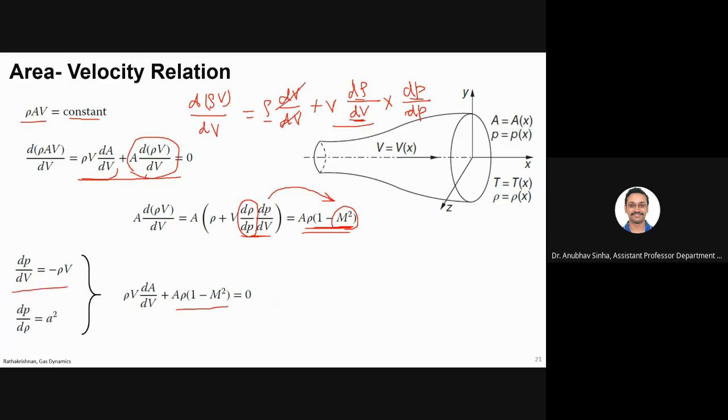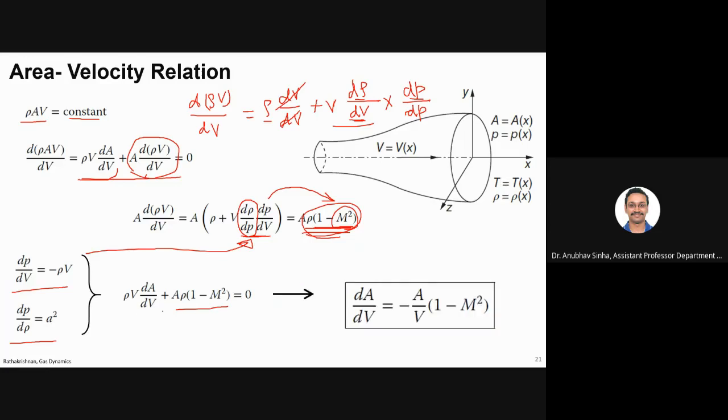If you use these two and substitute here, you will get this as M square. Just try it once. So from this equation, I want to calculate dA by dV. If you take all this to the RHS and divide by rho V, you will get dA by dV equal to minus A by V into 1 minus M square.